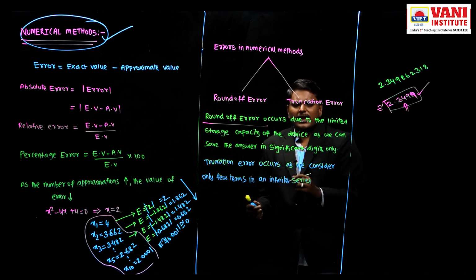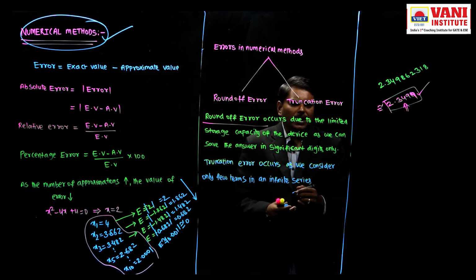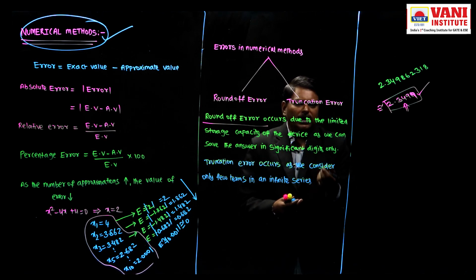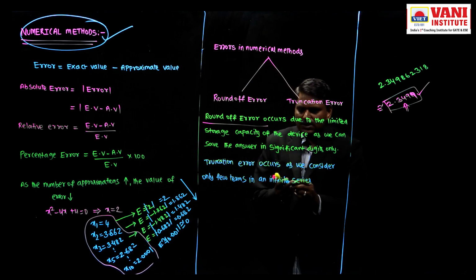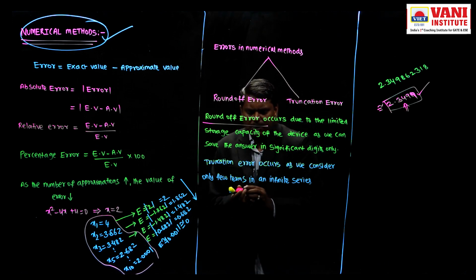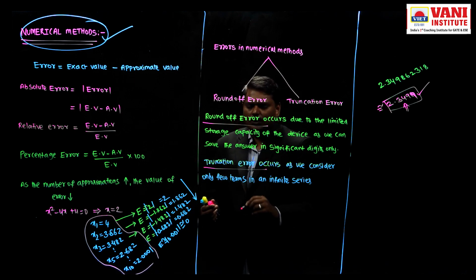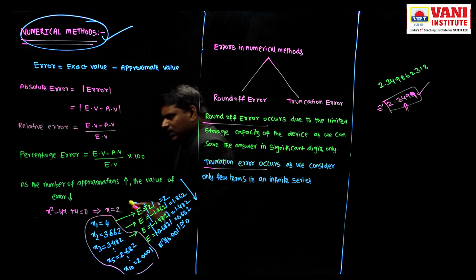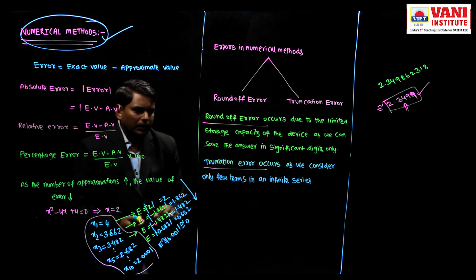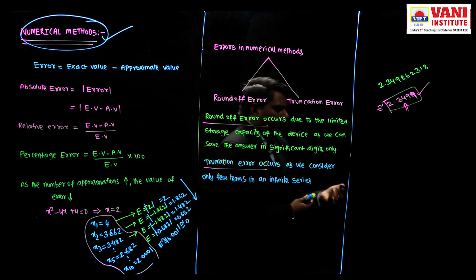Whenever an infinite series is given, generally we will eliminate, we will approximate higher order terms. Due to elimination of these higher order terms in an infinite series, the error occurs. This error is called truncation error. But these errors can be reduced by considering a higher number of approximations.